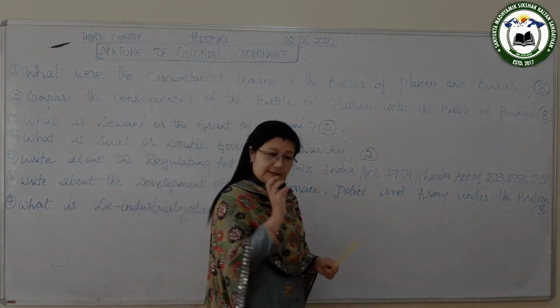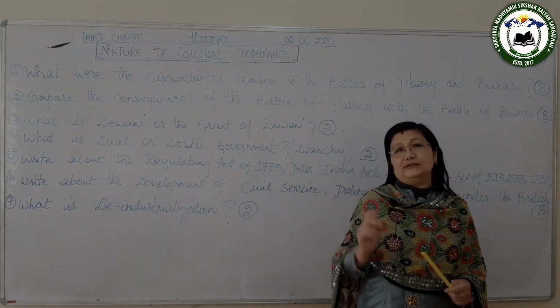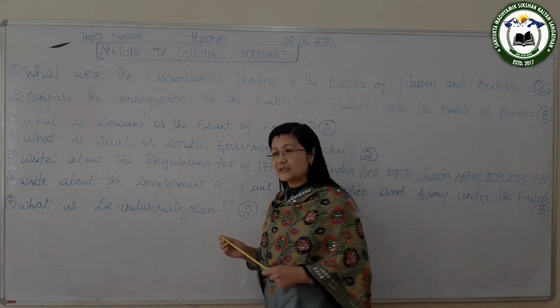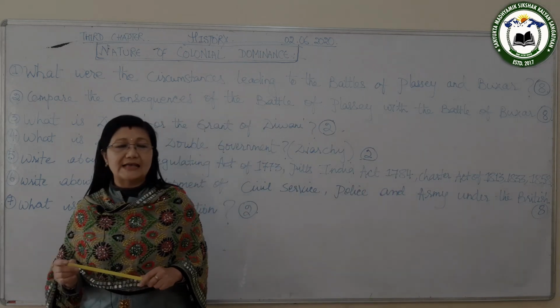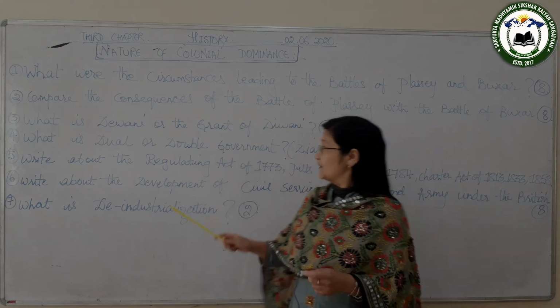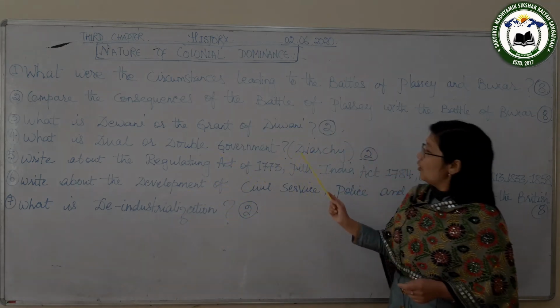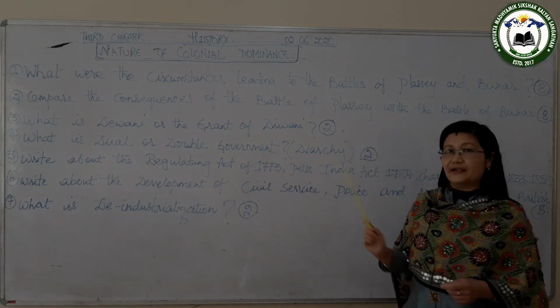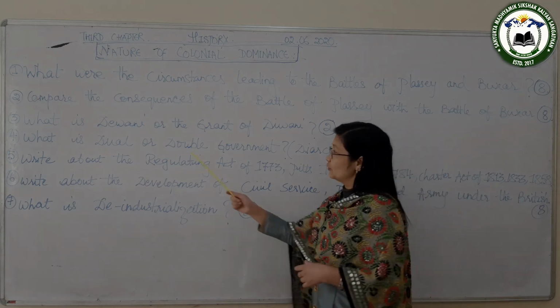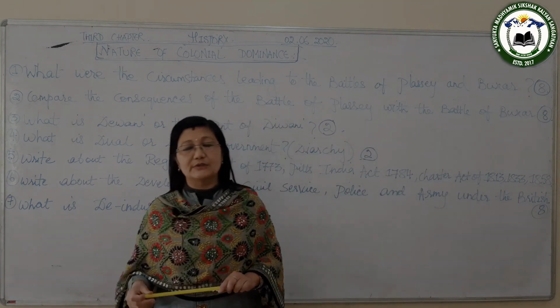So Clive started a peculiar system of government which came to be known as the dual government, or double government, or diarchy. It all means two sets of government. So a peculiar system was started by Robert Clive.